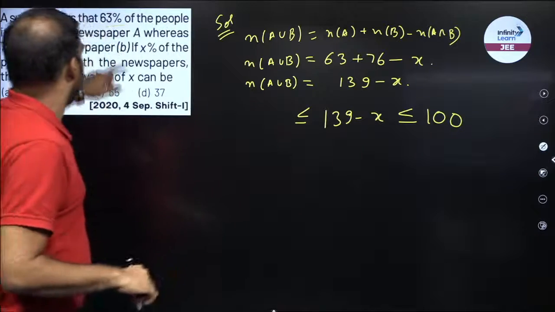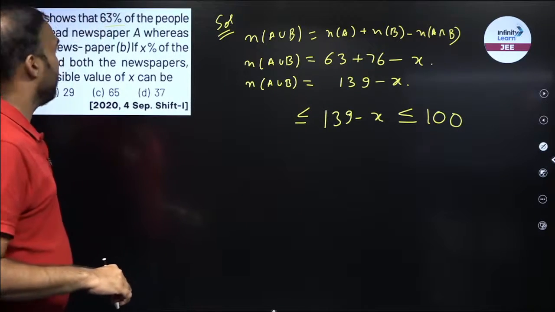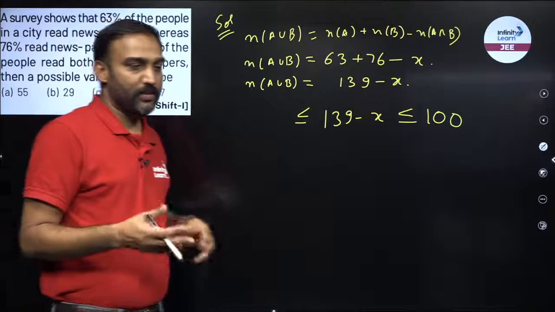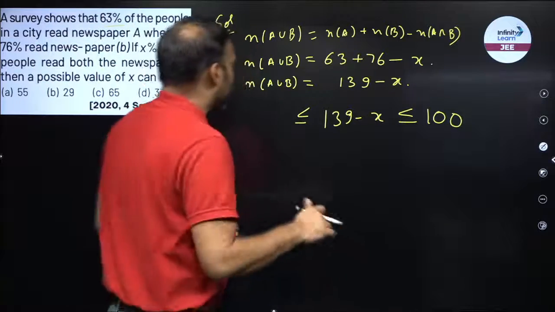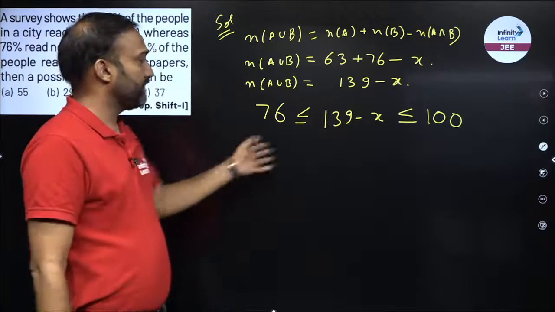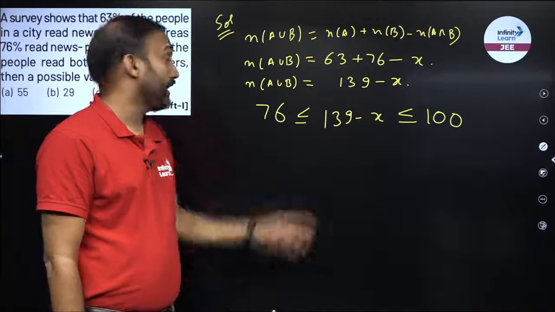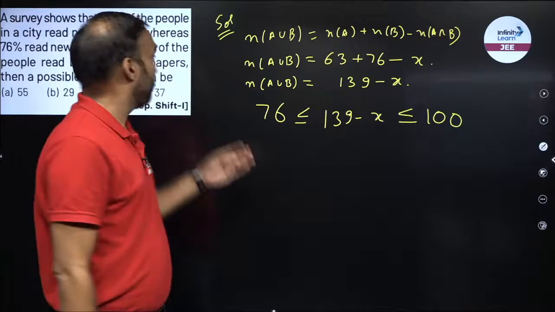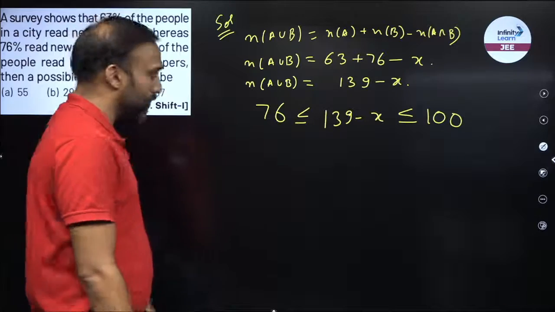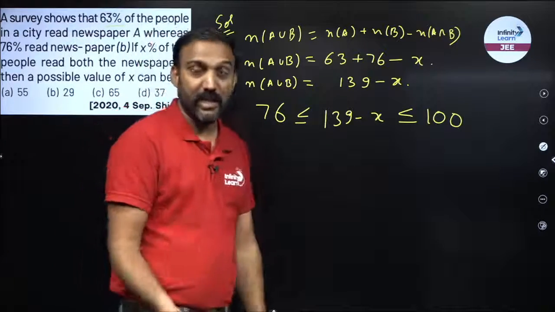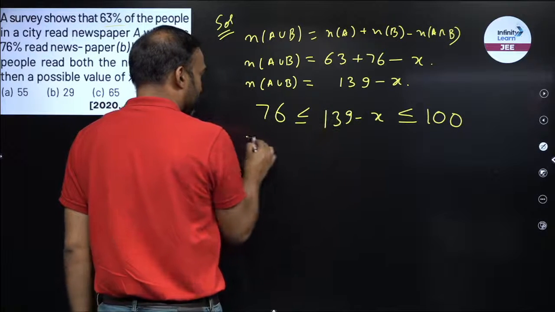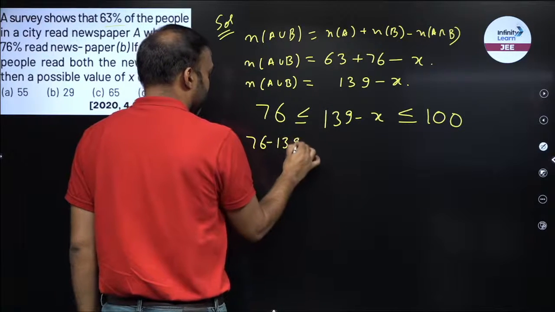Now if you observe over here, I have 63, 76, right? So the sum will be 76 at least, right? There would be at least 76 people who will be reading either of the paper. So it would be larger than 76 and would be less than 100. It cannot be less than 76 because I know 76 people are reading newspaper B. So now I can solve from here, subtract minus 139. So minus 139.